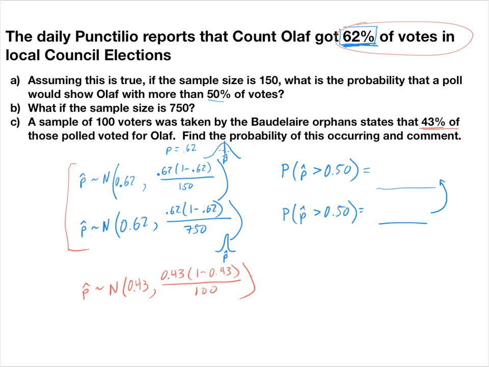Now what I want to know is the probability that my sample proportion is greater than or equal to the original value, 0.62. Because I want to know the probability that this actually happened if the original was true. So what is the probability that I'm going to get this expected value and this variance, given that the original is actually true?